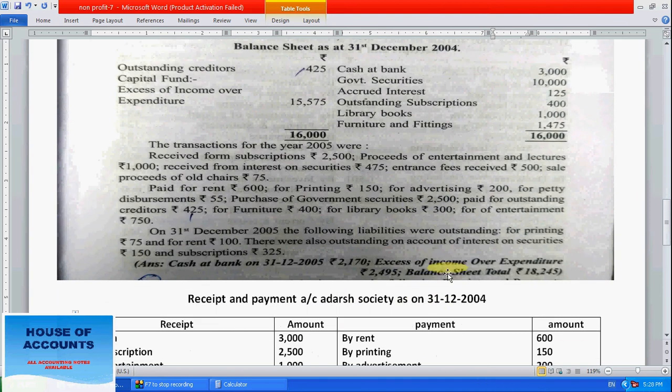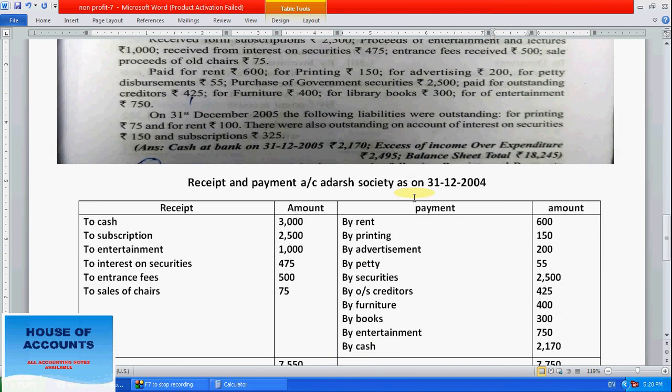Now we have to go to these entries. Receipt from subscription 2,500, we have taken. Proceeds of entertainment is income. Lecture also is income, we have taken. Receipt from interest on securities we have taken. Interest fees also we have taken. Sale proceeds of old shares. Old share sales means we have to deduct this amount of old shares.